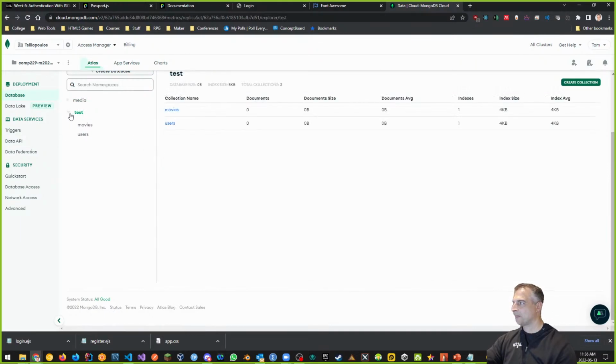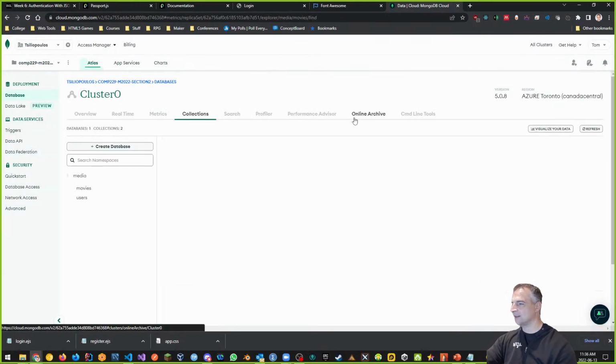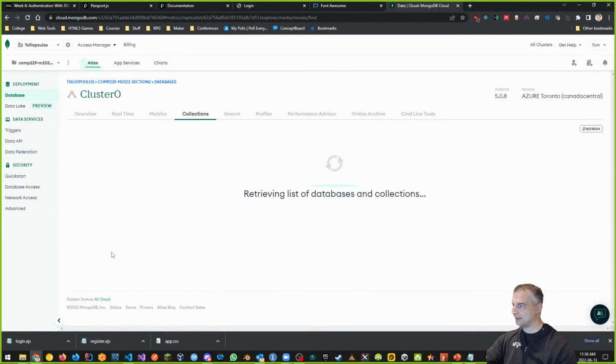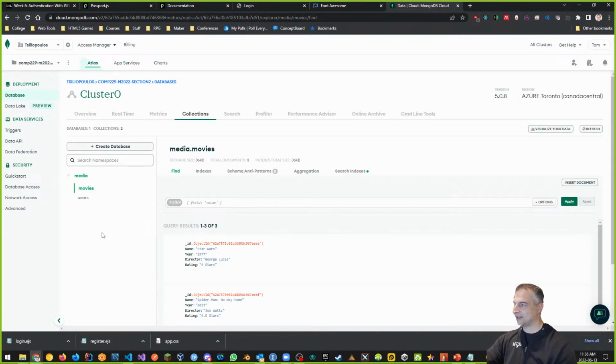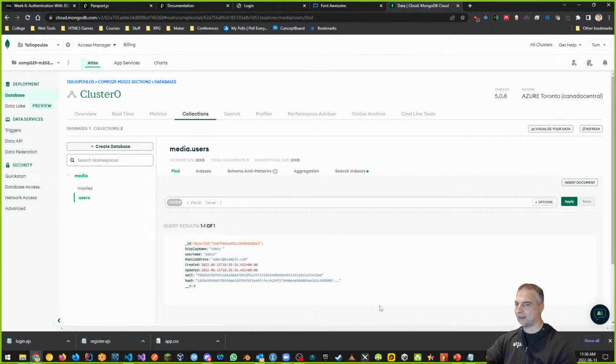Because why? Well, I need to delete it, right? Let's try this again. So to drop the database test, type in the name to confirm. I want to do this one more time, make sure there's no test database, right? So let's refresh one more time and make sure there's no test database here. Sometimes that's kind of glitchy. And you notice I have movies and I have users. And my movies and users are exactly as they should be online.